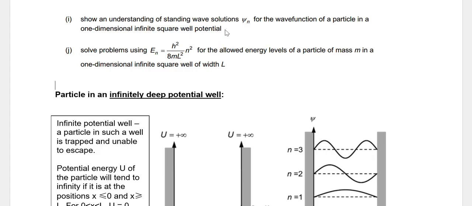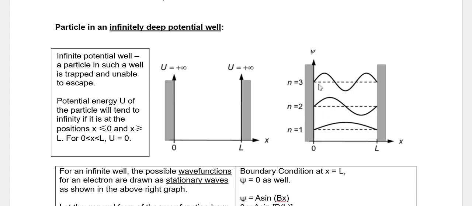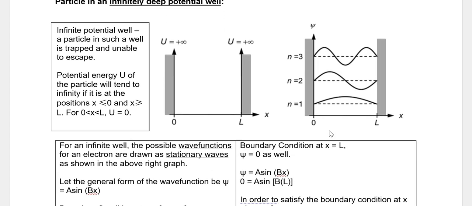Generally in the question, they will try to help you a bit. But normally if you look at this, how does the equation describe this wave function? It should be a sine wave. You can see this is like half a sine wave. This is like a full sine wave with wavelength here. Then this is 1.5 wavelength. So those are the possible ways to represent the stationary waves in this wave function.